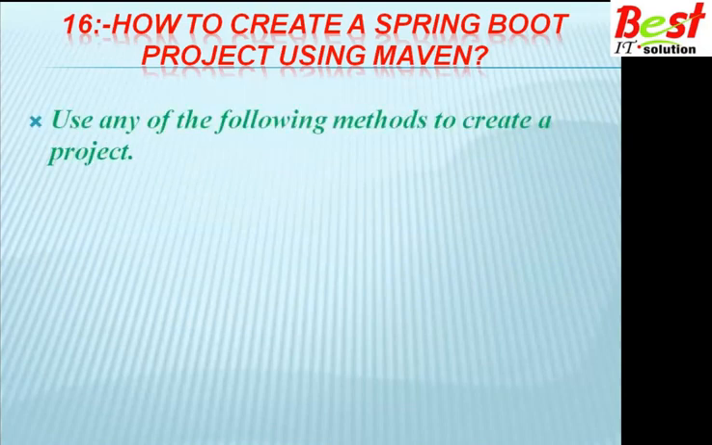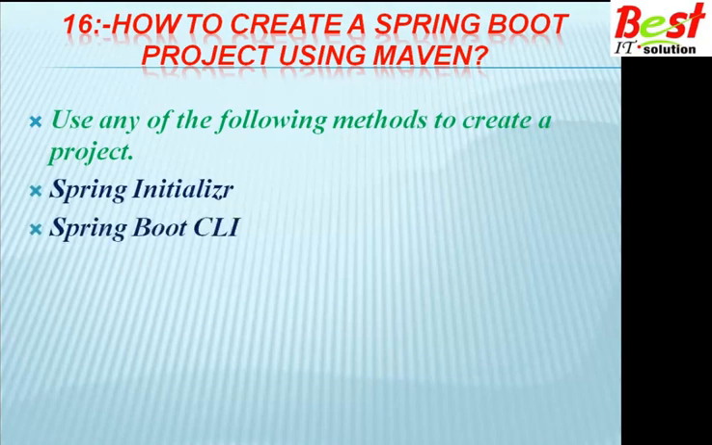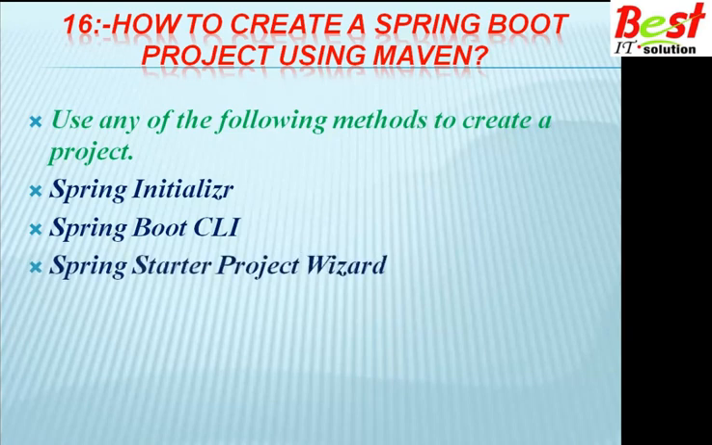How to create a Spring Boot project using Maven? Use any of the following methods to create a project. First, you can create a project using Spring Initializr at start.spring.io. Or we can create the project using the Spring Boot CLI, command line interface, or directly we can create the Spring Boot project from the IDE by using the Spring Starter project wizard.